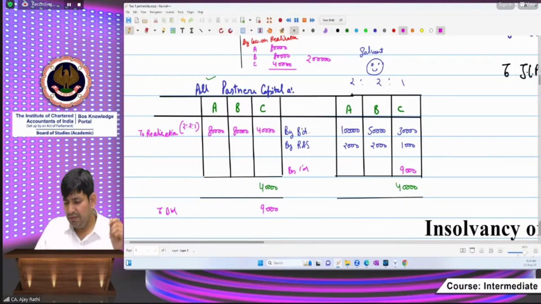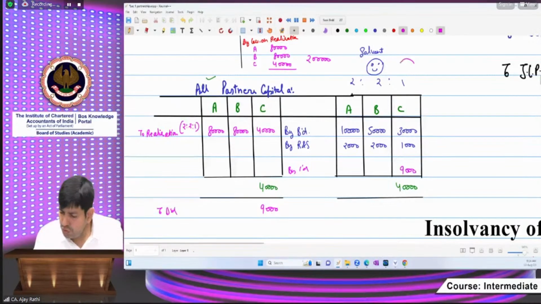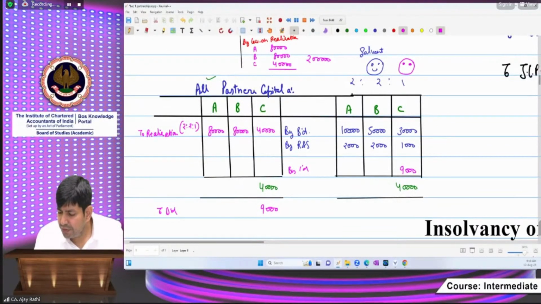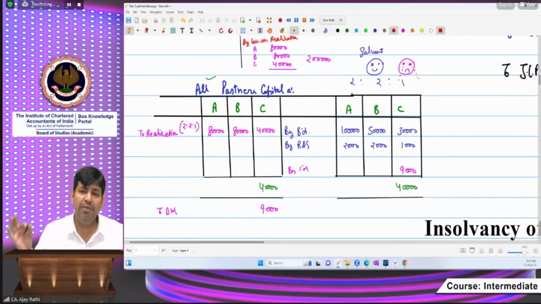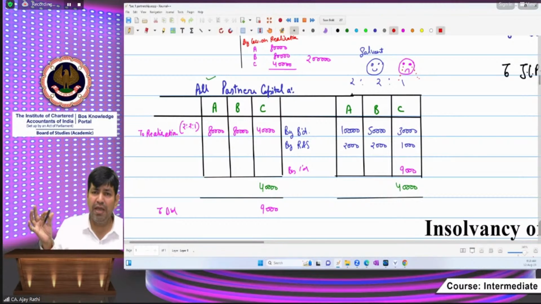So beta, here it happens that if Mr. C is not able to give the amount and he starts weeping, the poor fellow is weeping tears of blood, that I am unable to pay anything.